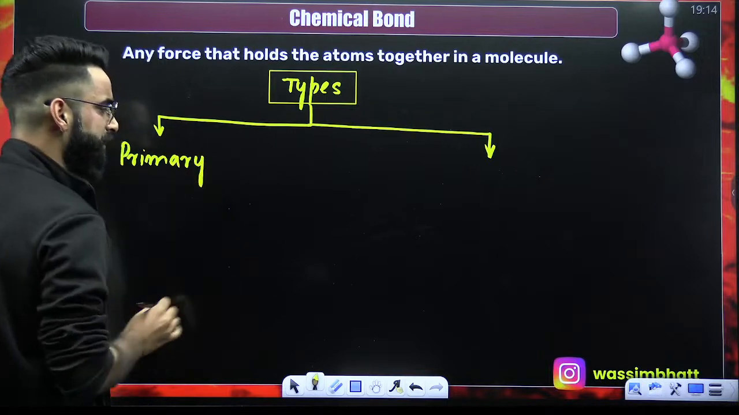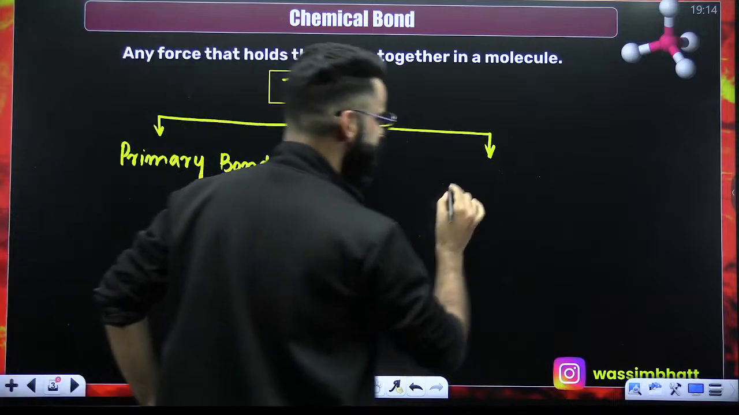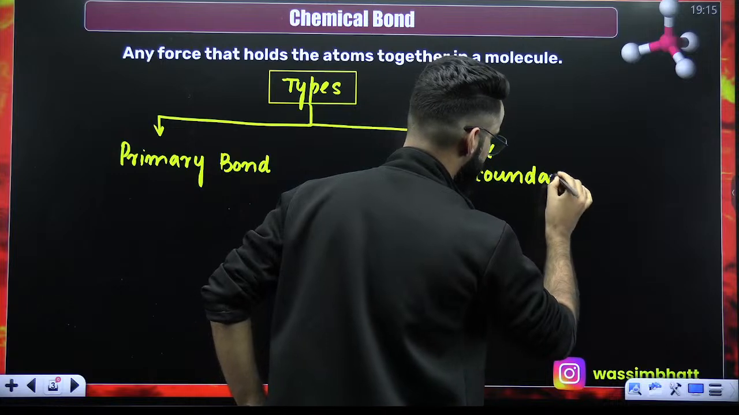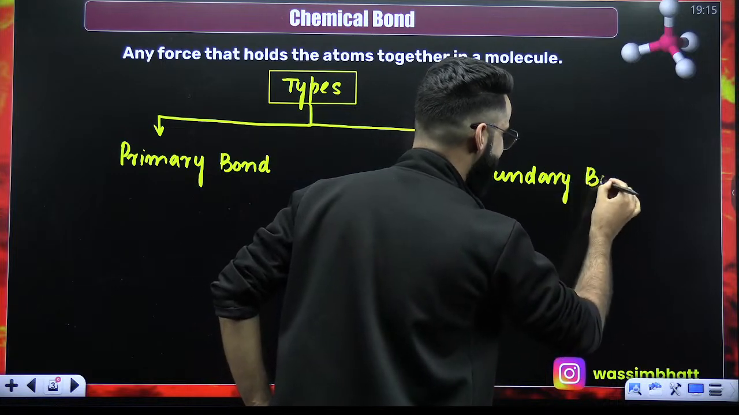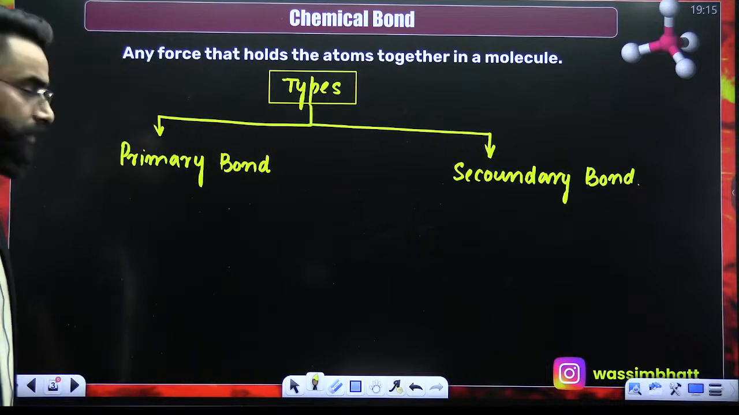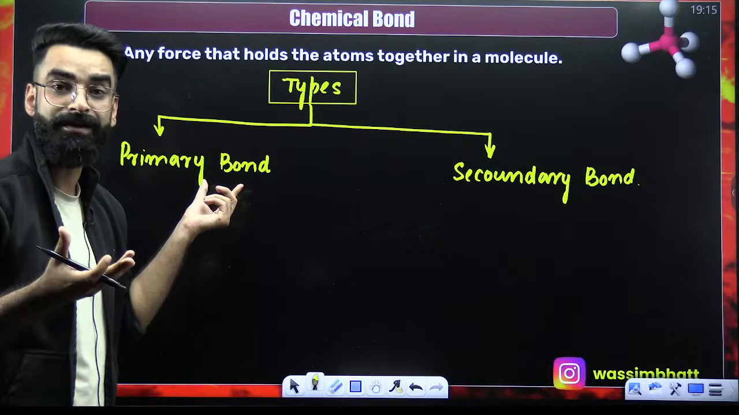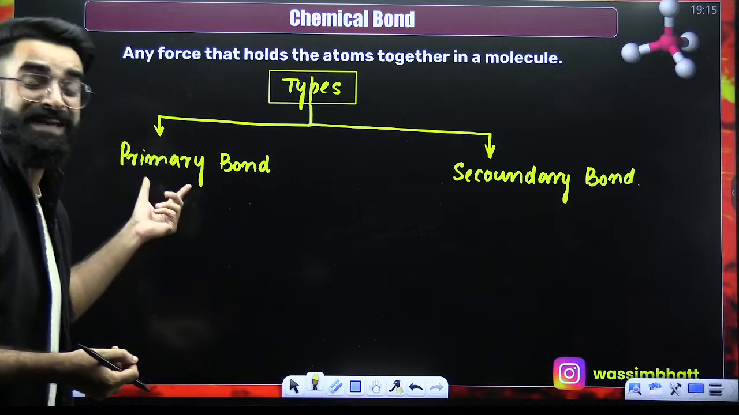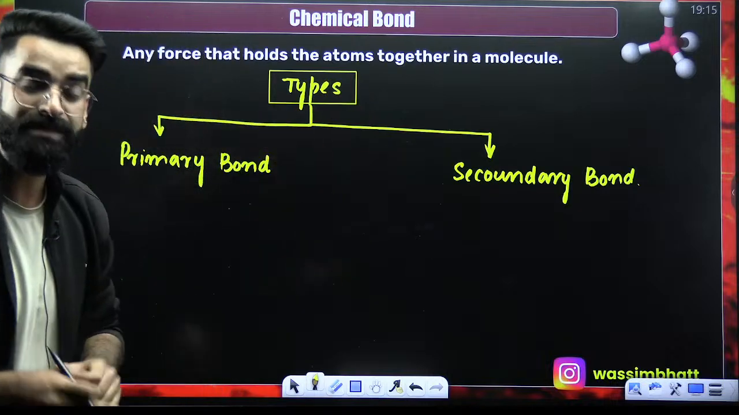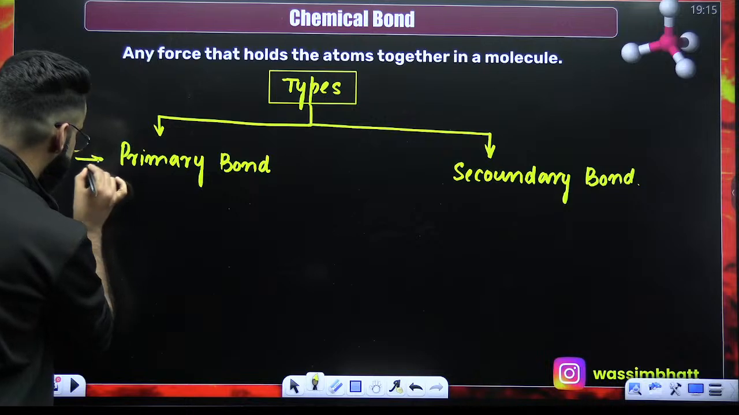One is called a primary bond. Another one is called a secondary bond. Primary bond and secondary bond. First of all, what is a bond? A bond is the force of attraction, right? The first type of chemical bond is your primary bond. The second type of chemical bond is your secondary bond. Okay?